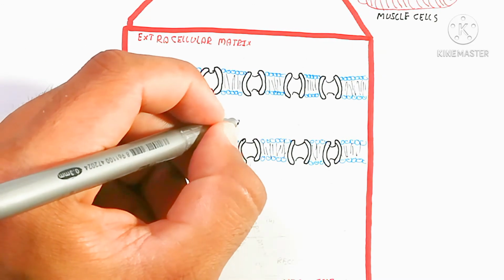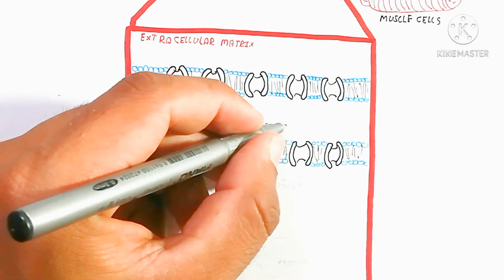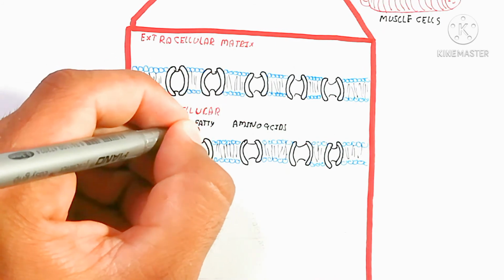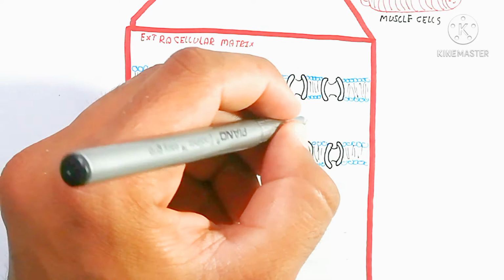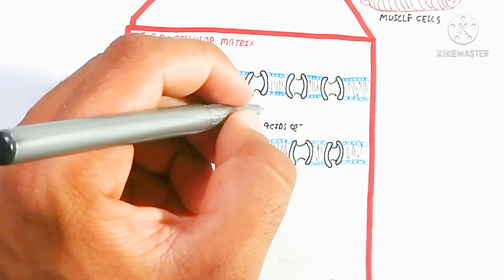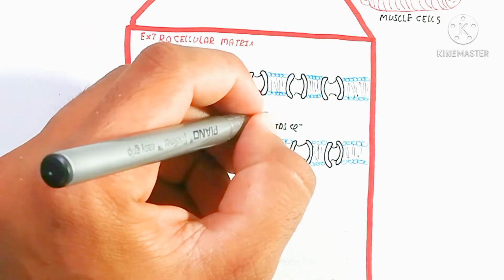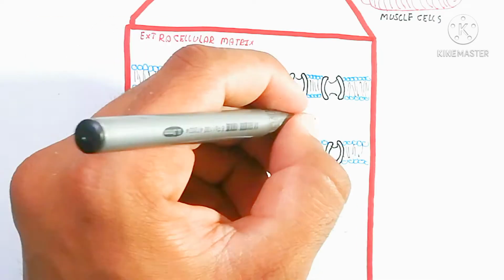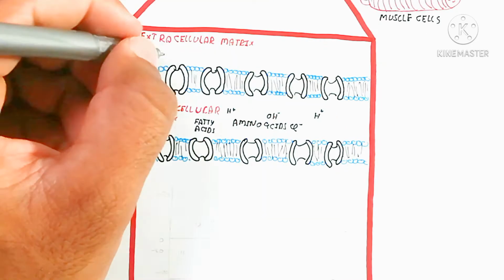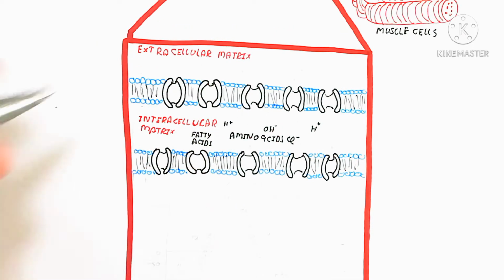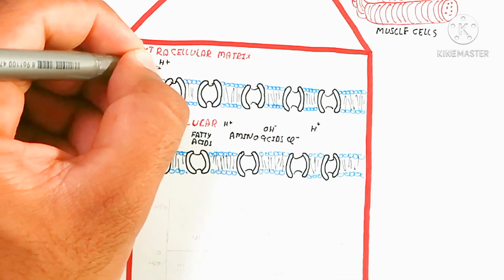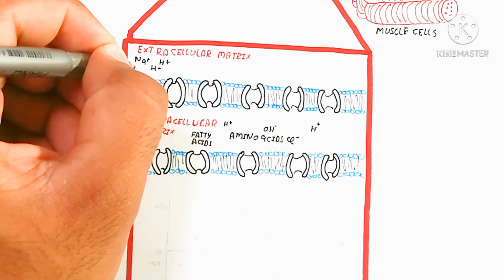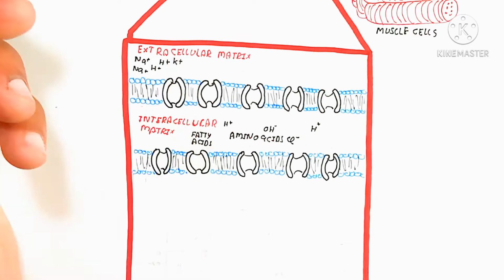So here is the extracellular matrix, as we discuss our nerve impulse. This is not saltatory conduction; we will just recap the nerve impulse. Here the extracellular fluid is outside, and basically the intracellular side is known as the neuronal axon.